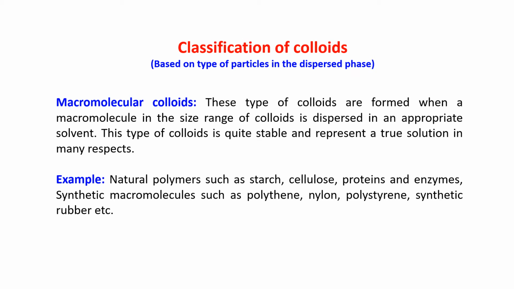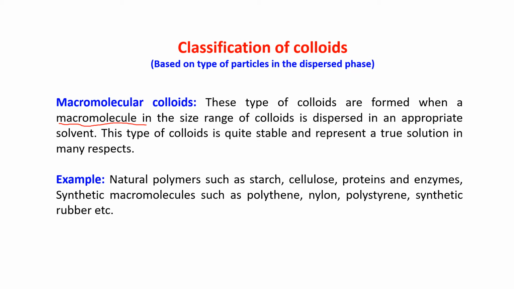Next is macromolecular colloids. This type of colloid is formed when a macromolecule in the size range of colloids is dispersed in an appropriate solvent.